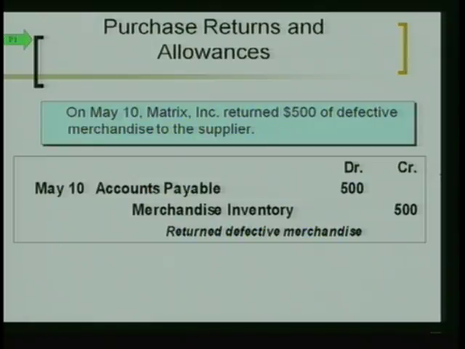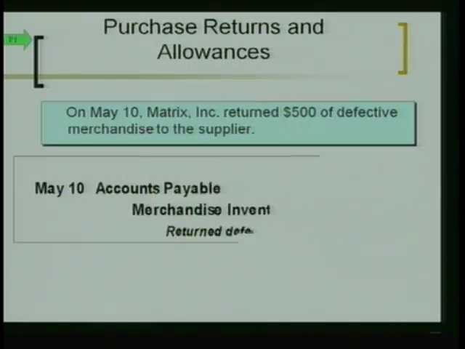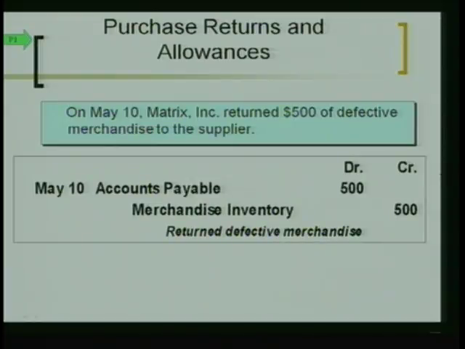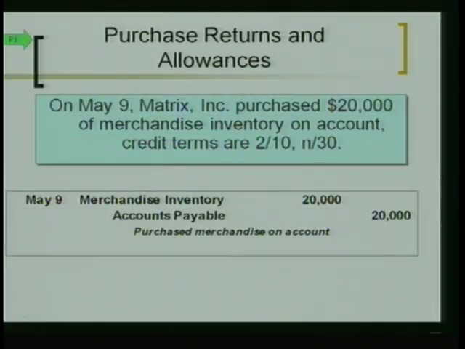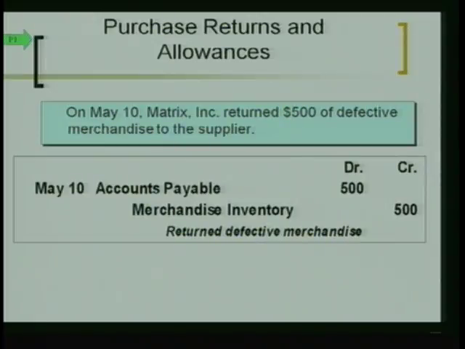So how much do we owe them at this point? We owed them $20,000. Then we sent some back and we decreased it by $500. We only owe them $19,500, don't we? And that's if we don't take advantage of a discount here.